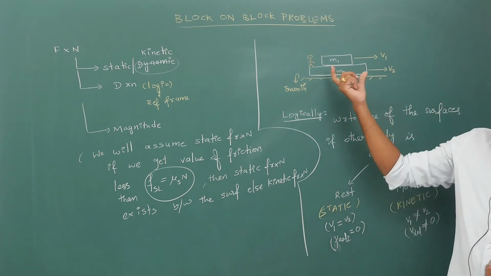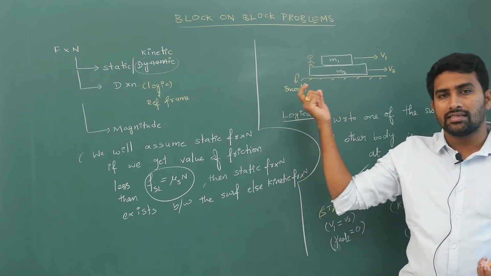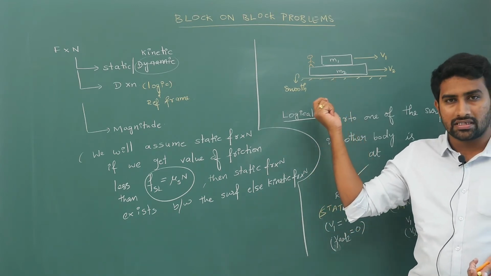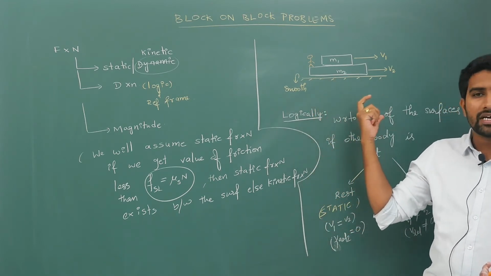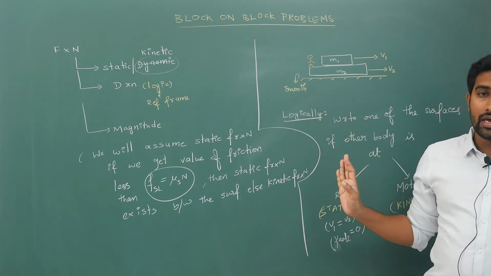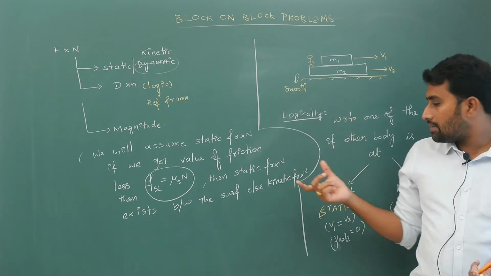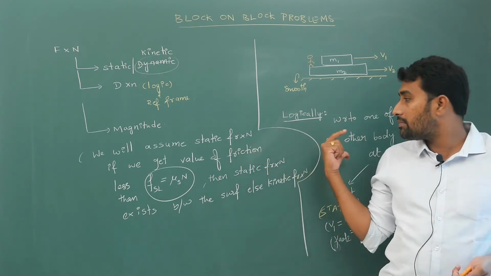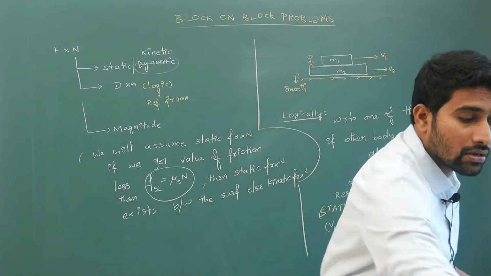So between two surfaces, what kind of friction will exist? It will be static friction if surfaces are relatively at rest with respect to one another, and it will be kinetic friction if surfaces are in motion with respect to one another. Okay, so first, keep this idea in mind, point number 1 and point number 2.